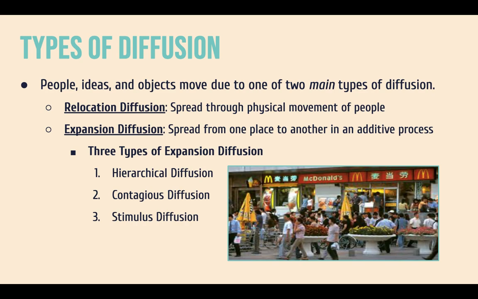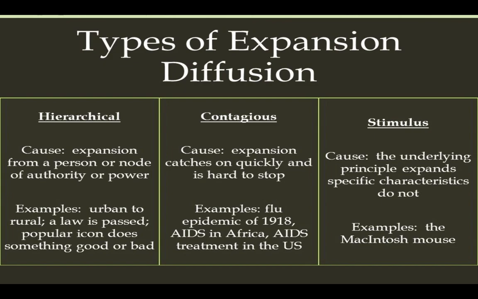And so there's two main types. One is relocation diffusion, which is simply migration and the physical movement of people, whereas expansion diffusion takes place as something spreads in an additive process. So there are three different types of expansion diffusion. One is what we call hierarchical diffusion, one is what we call contagious, and the other is stimulus. And so let's take a look at these three different types of expansion diffusion.